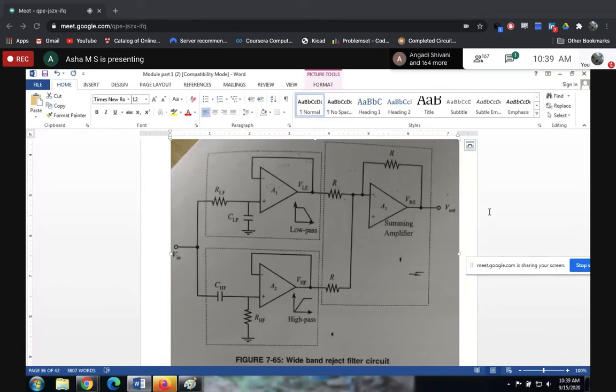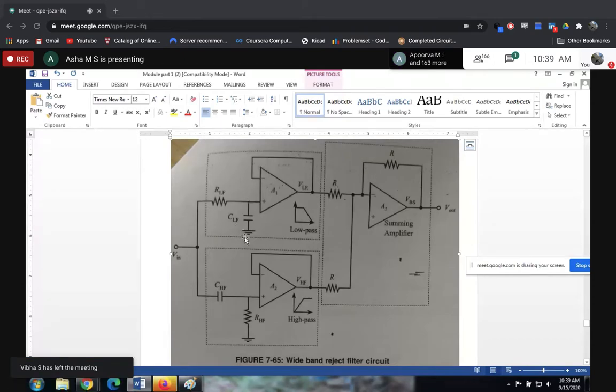It means the addition of two analog signals. Got it? So here op amp is used as a summer. To perform addition of these two signals, we have used the summing amplifier.